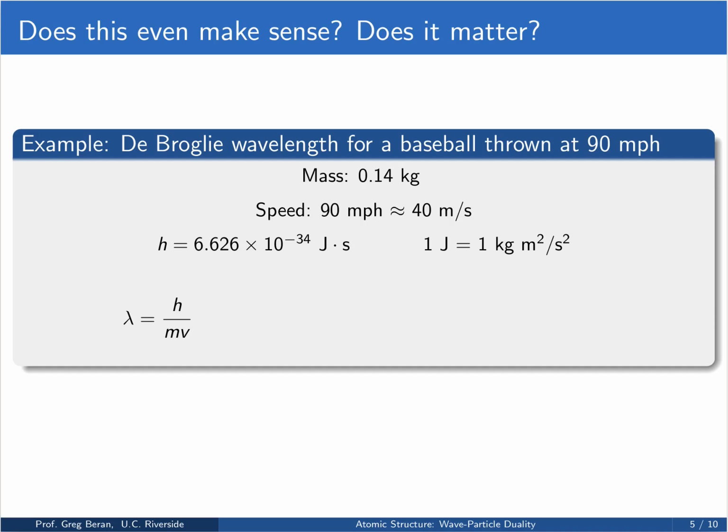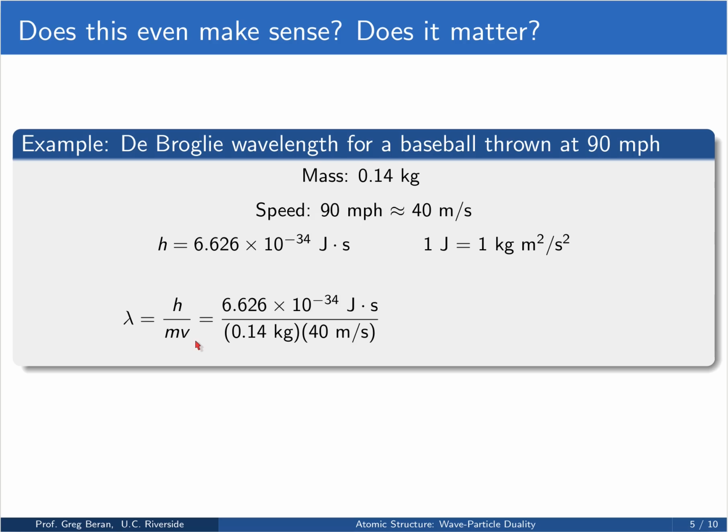Now, does this even make any sense? And if so, does it even matter? For example, you've never noticed any wave-like behaviors of rocks, or the chairs you're sitting in, or anything like that. So let's take a closer look at this. Why don't we compute the de Broglie wavelength for a baseball that's been thrown at 90 miles an hour? The mass of that baseball is going to be 0.14 kilograms. The speed at 90 miles an hour translates to something like 40 meters per second. We have Planck's constant. A joule is 1 kilogram meter squared per second squared, so we can go ahead and compute the de Broglie wavelength. So lambda equals h over mv.